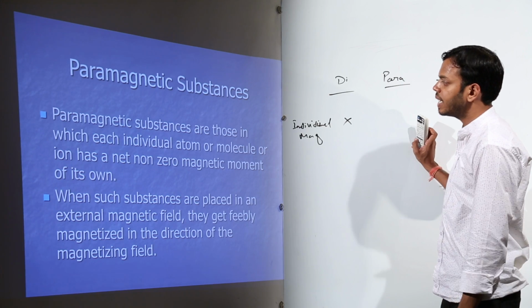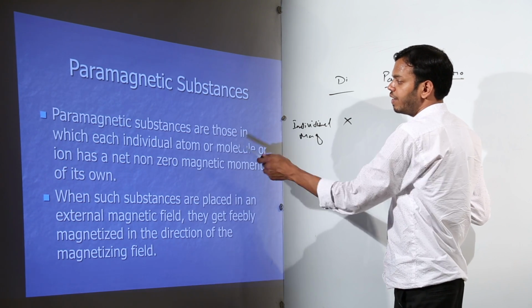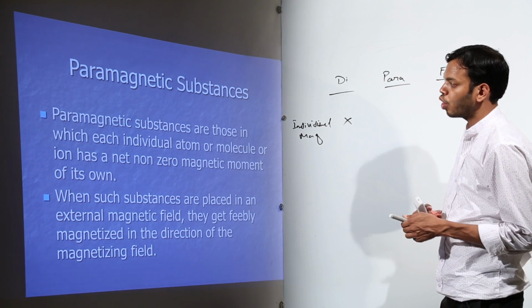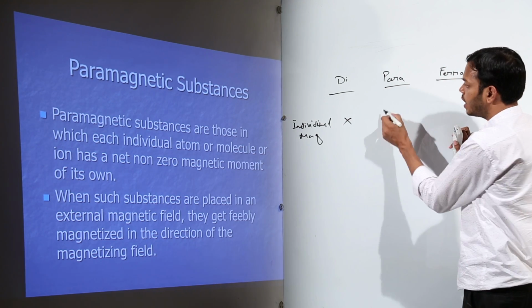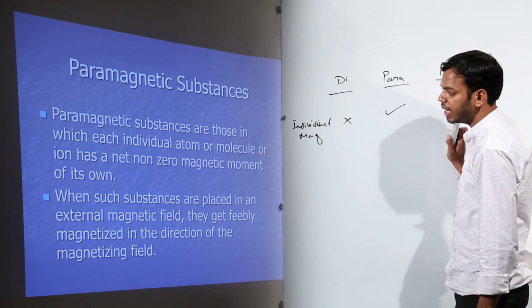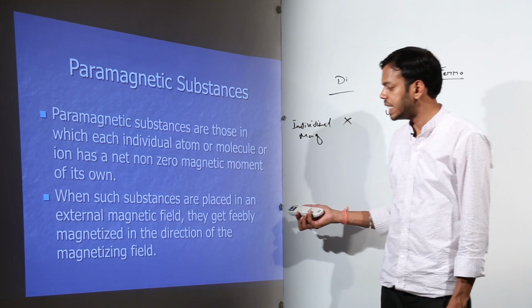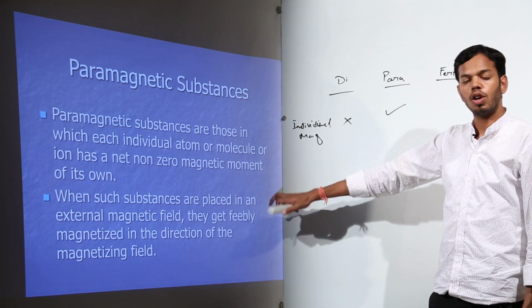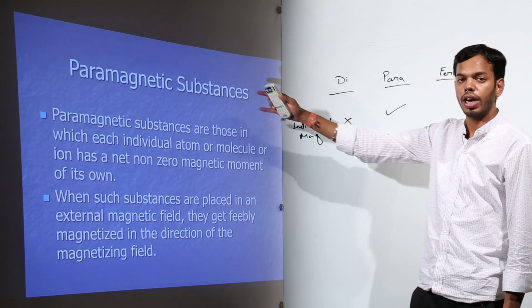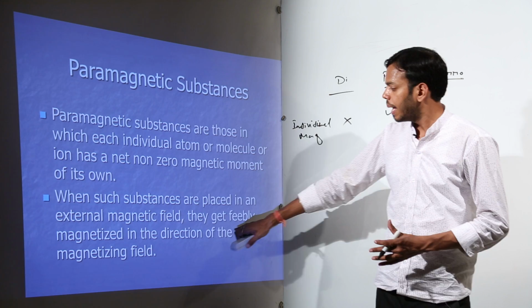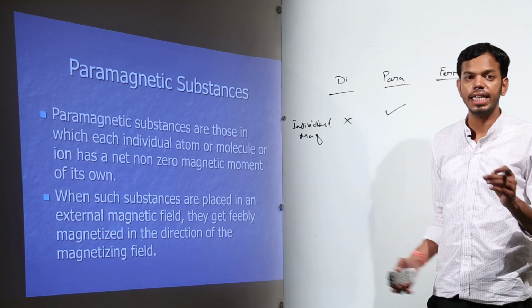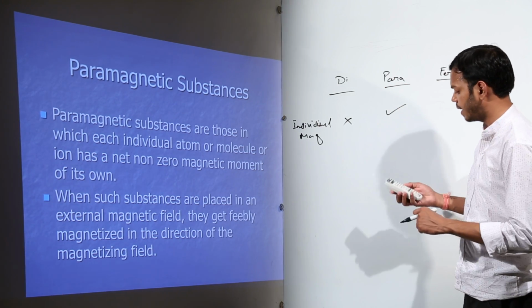Next one is paramagnetic. Paramagnetic substances are those in which each individual atom, molecule or ion has a net non-zero magnetic moment. When placed in a field, they get feebly magnetized, even though they already have magnetic property, but they get magnetized in the direction of the magnetic field.